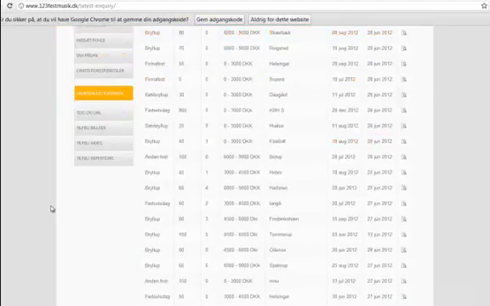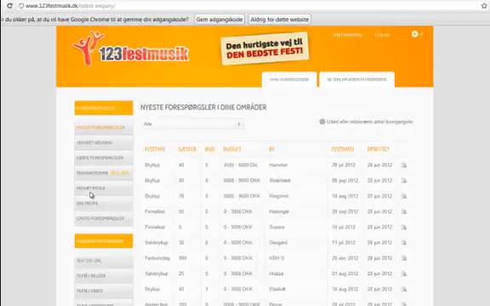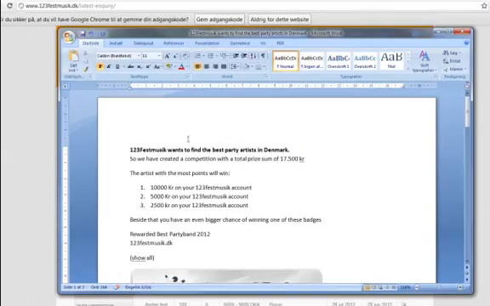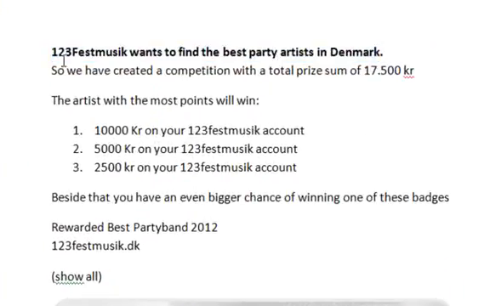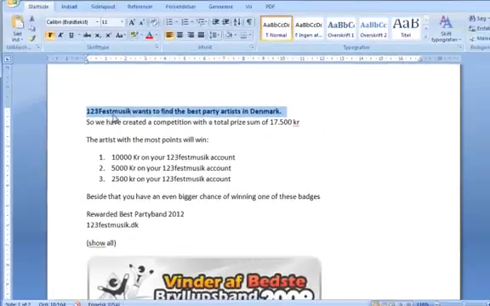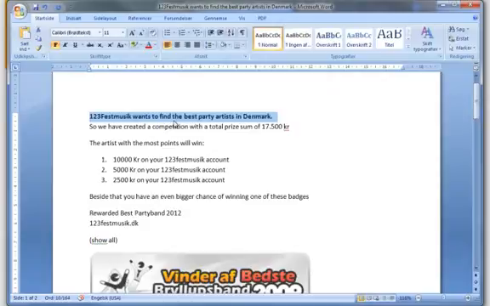The next mockup is a mockup where we show what will happen when an artist clicks on the competition badge below the menu. So we need a mockup with this header and this menu, but with nothing in the content area, and we are going to put in this information. I will also send you this Word file so that you can get the text. It has a header saying 123 Festmusik wants to find the best party artist in Denmark. And then it has this text.